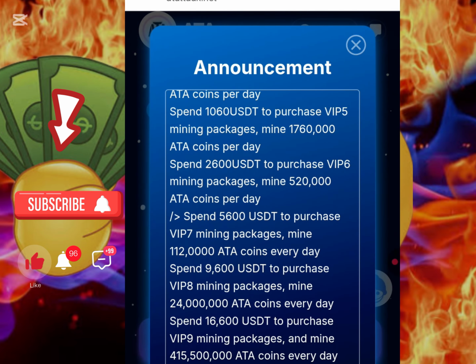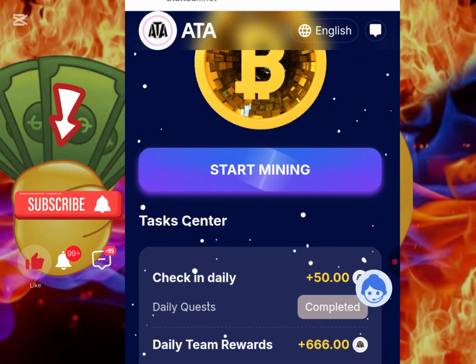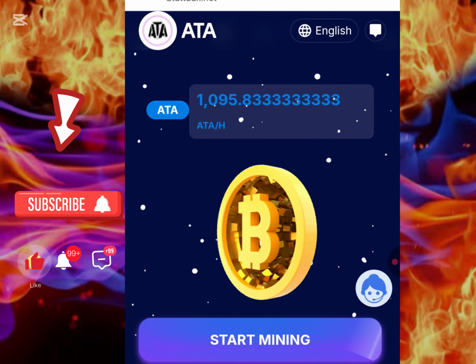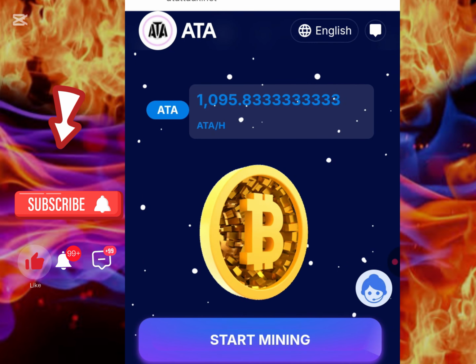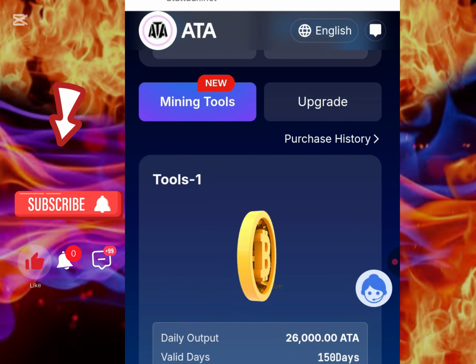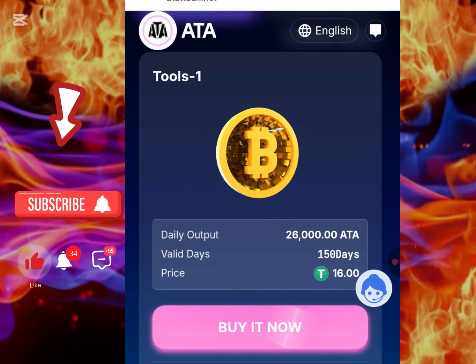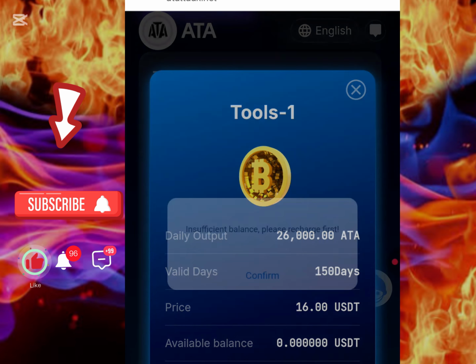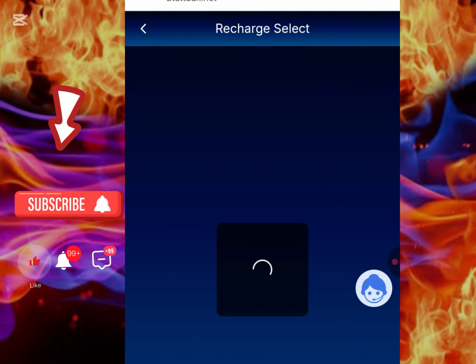Now how do you fund your account? All you need to do is come to the home page right here, and then you see where it shows you recharge. So let me show you guys how to recharge. Primarily, if you click on upgrade, you're going to see that there are different modes here. When you click on buy it now, it's going to show you how you can make a purchase, but let me just do that for you first.